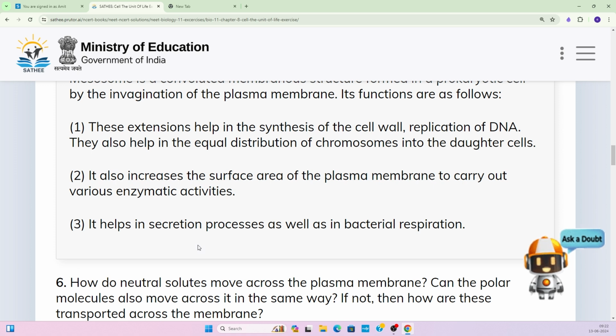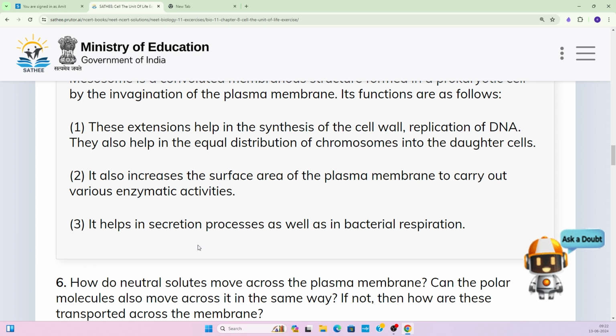It also increases the surface area of the plasma membrane to carry out various enzymatic activities. Now this is a very, very important point, right? Mesosome has all those enzymes at its surface that help the process of cellular respiration.